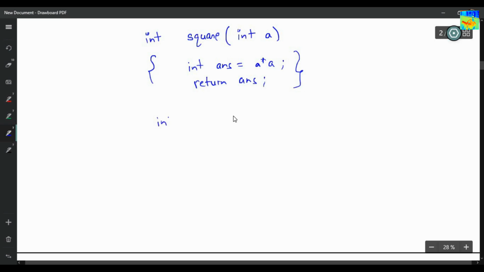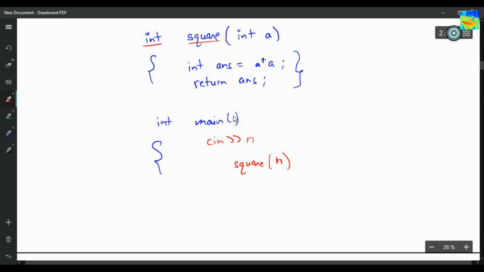Now from the main, I will call the square function. The work of the main was to find the square of a number, and for that we have made a function. We will take input whose square you want to find out. Suppose the number is n. I will call the square function: take n as input and find its square.